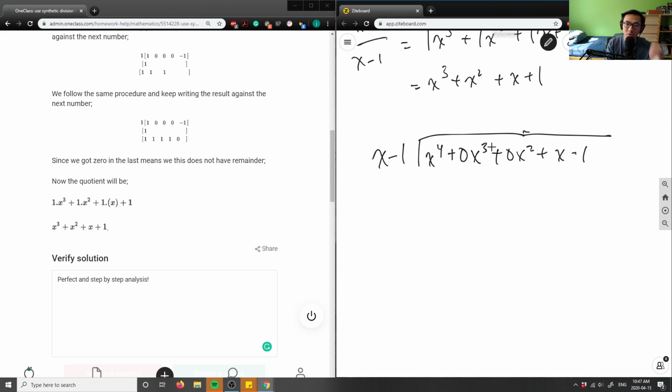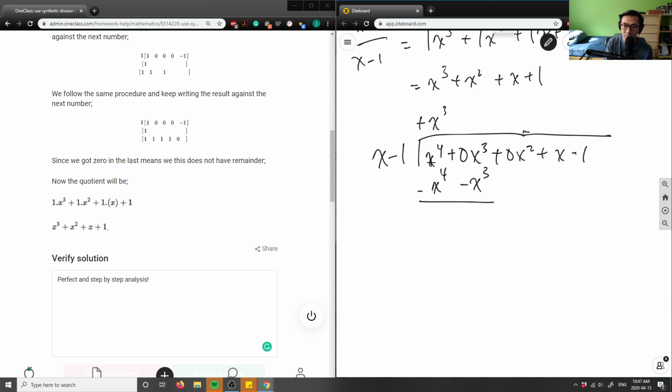What I would do is, you have to go back to grade 6 or something like that, when we learned about long division. So we take the first terms here, x minus 1 and x to the power 4. What do I need to multiply to get x to the 4? I need x cubed, right? And then x cubed times negative 1 here is negative x cubed, and this here is obviously x to the 4. And then you're going to subtract both of these.